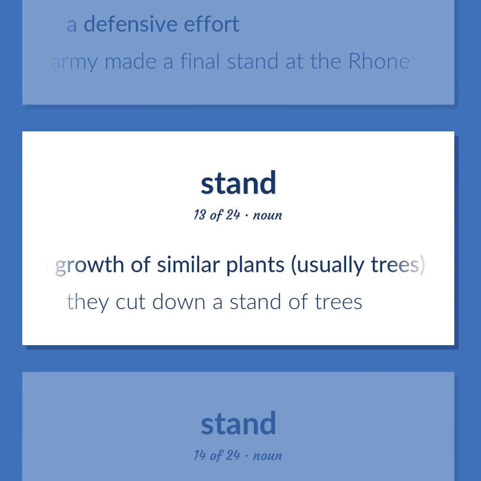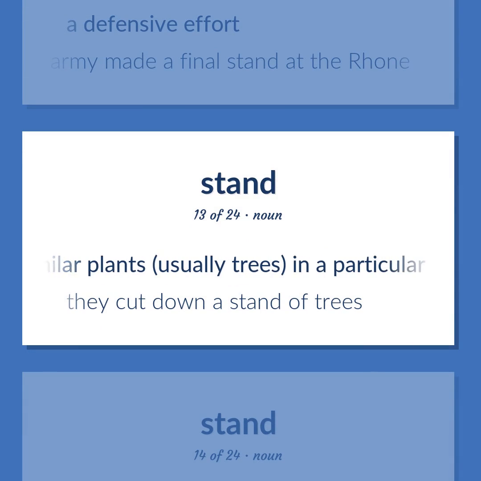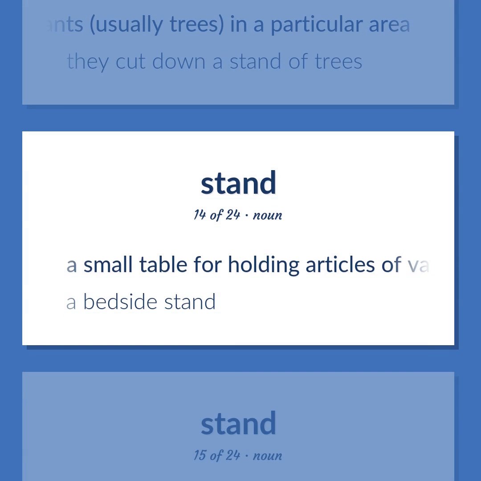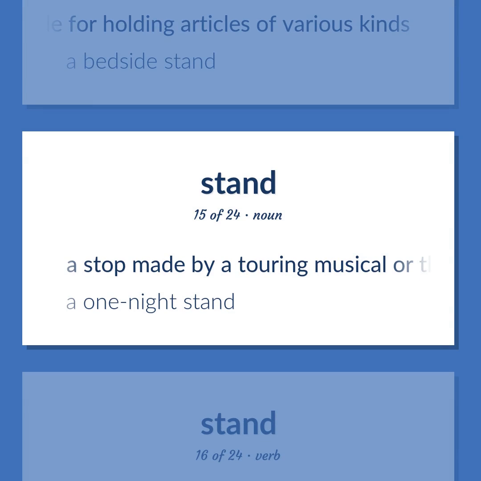A growth of similar plants, usually trees, in a particular area. They cut down a stand of trees. A small table for holding articles of various kinds. A bedside stand. A stop made by a touring musical or theatrical group to give a performance. A one-night stand.